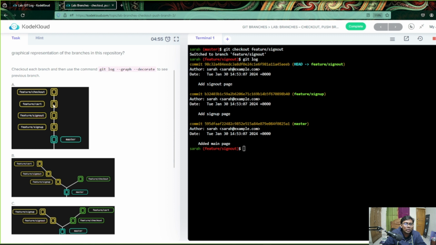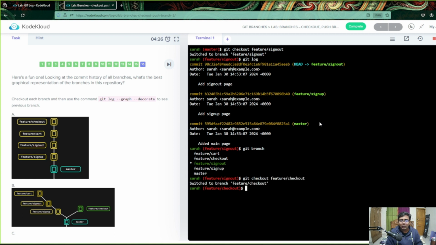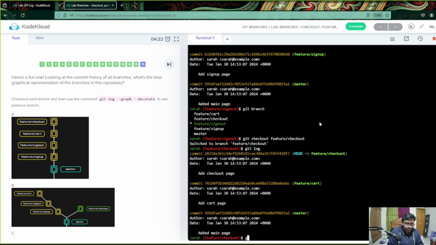And let's go to the cart now. If we have to verify the cart or checkout, let's go to checkout and check if it has cart in it or not. Okay, so we can just copy this out. Now check the log, or maybe git log.